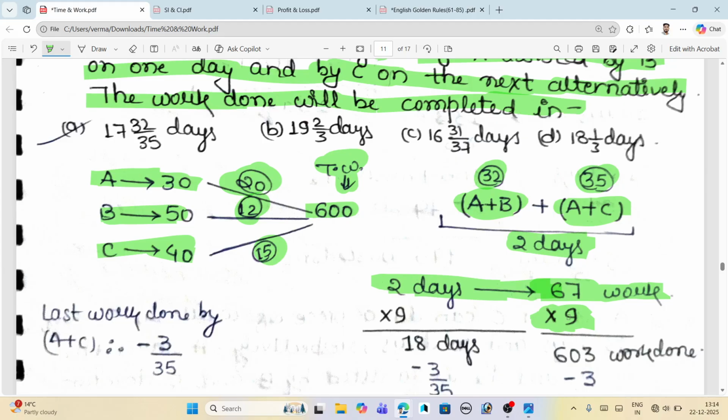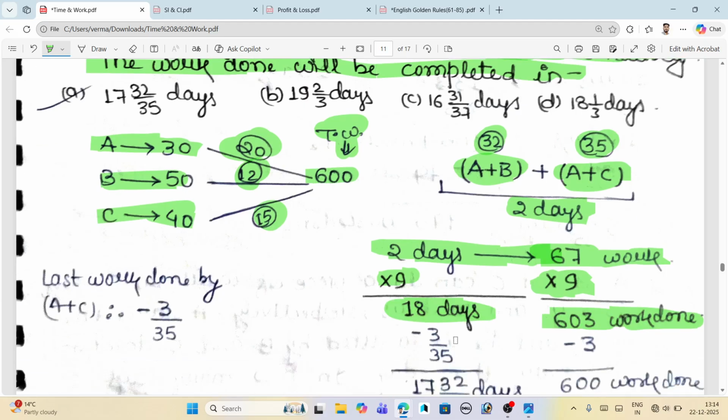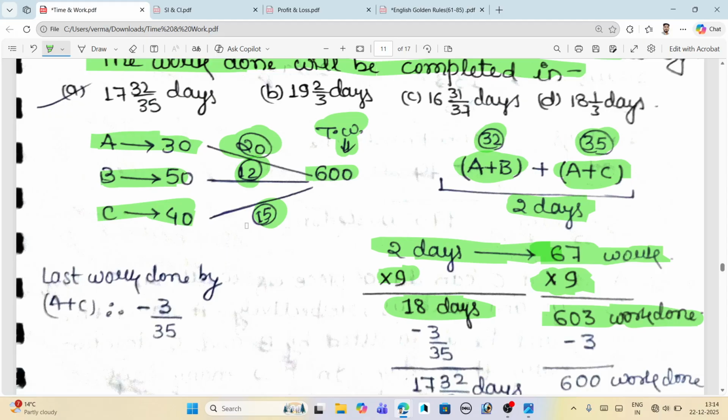When we multiply it by 10, we will get 670, but it is larger than the total work, that is only 600. So we have to multiply by less, that is 9. Just multiply on both sides by 9, and we get the total work done as 603, in how many days? In only 18 days.